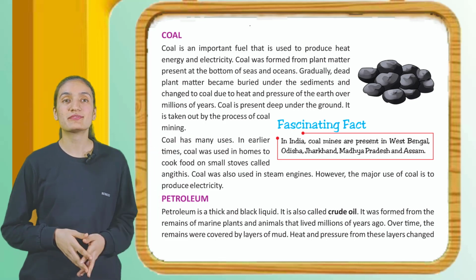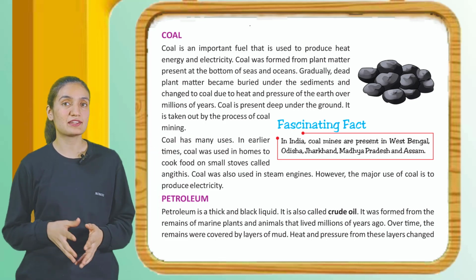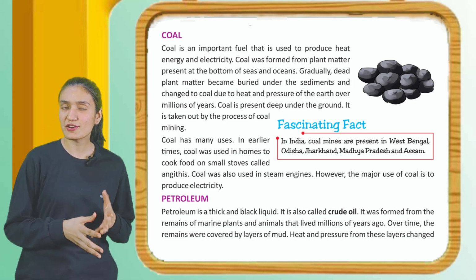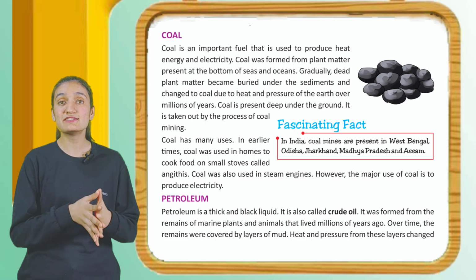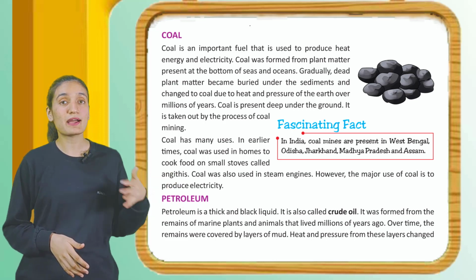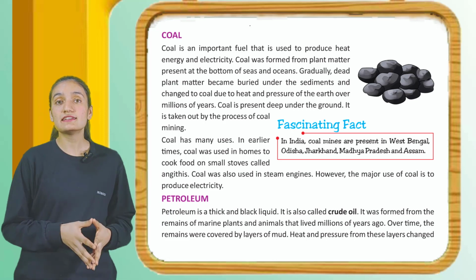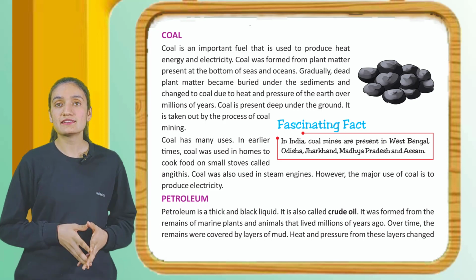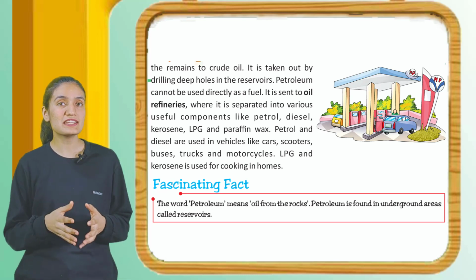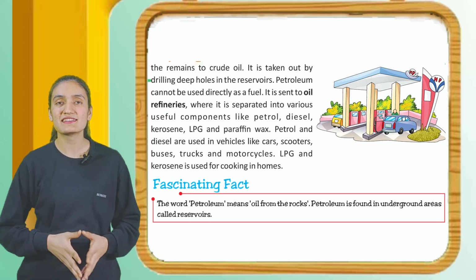Now, petroleum. Petroleum is a thick and black liquid. It is also called crude oil. It was formed from the remains of marine plants and animals that lived millions of years ago. Over time, the remains were covered by a layer of mud. Heat and pressure from these layers changed the remains to crude oil. It is taken out by drilling deep holes in the reservoirs.